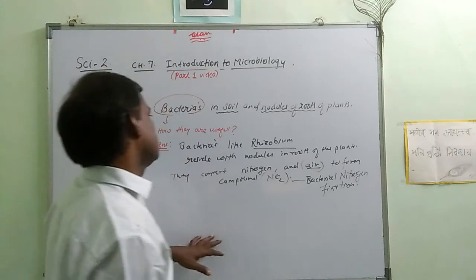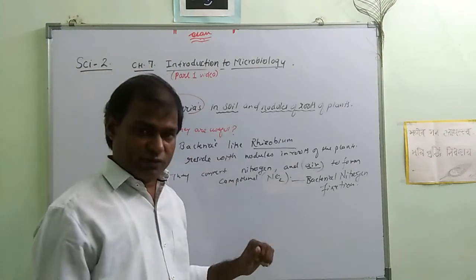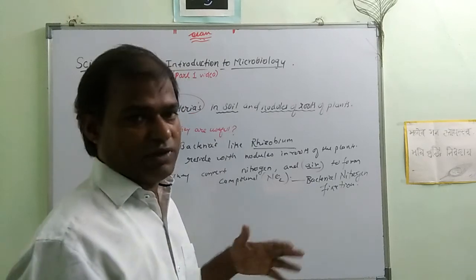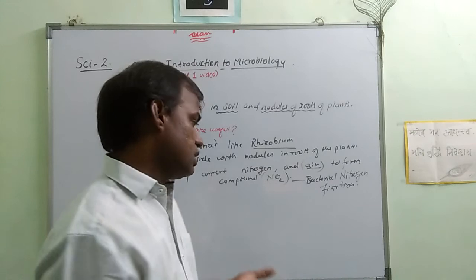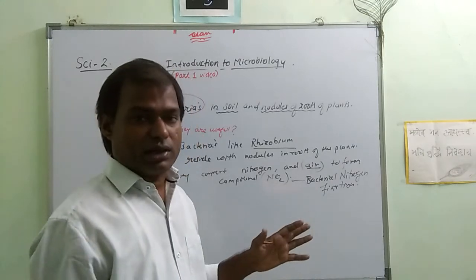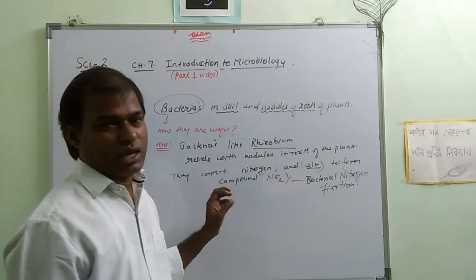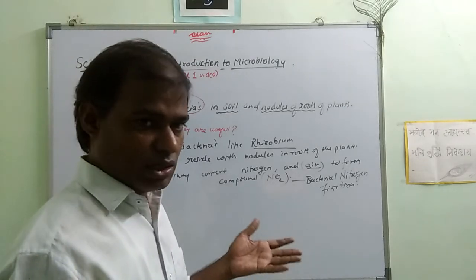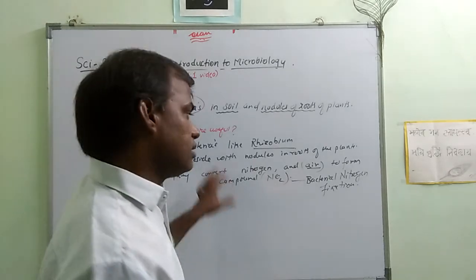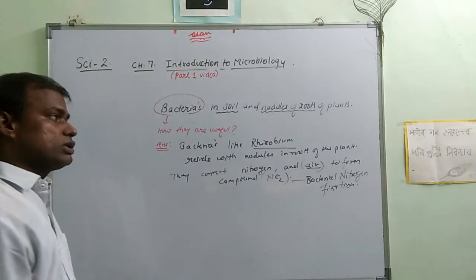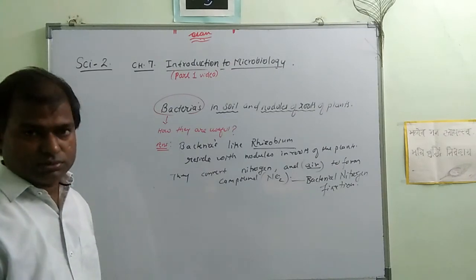Because of this, the process continues, and it is good for the fertility of the soil, so that farmers can produce good crops, and there is no need for chemical consumption. We should not use chemicals more than a limit, otherwise it is harmful for the soil as well as the crops. And this is how bacteria are used for the farms as well as the soil.